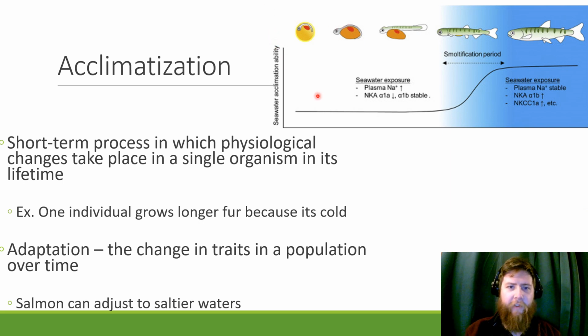So here's another example of acclimatization. Salmon can start out in freshwater where there's no seawater, and then as they get older, they go through this change and become acclimatized to seawater. Then this individual salmon is able to swim around in that seawater and live there.